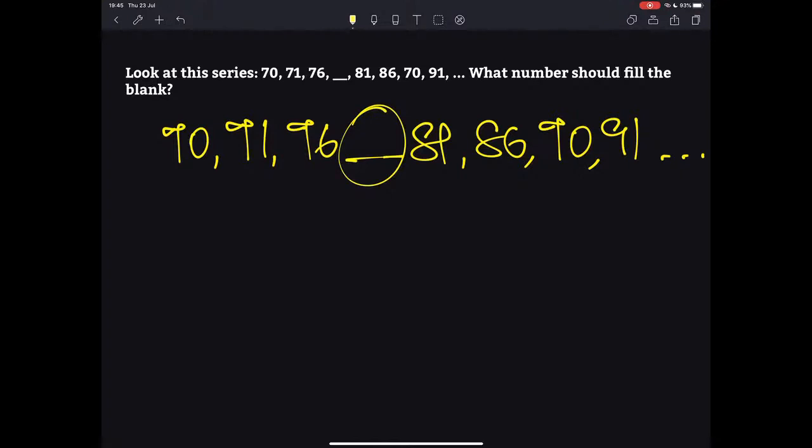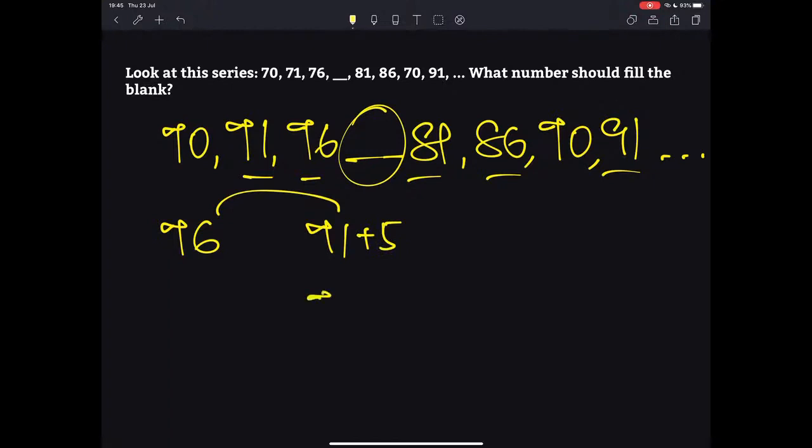Okay, we have various answers here: 77, 80, and multiple answers of 80. Let's see. If you look at these numbers, what is the relationship between them? From 71, how do we arrive at 76? It's very simple. All that we have to do is add 5. Now, from 76, how do we arrive at 81?